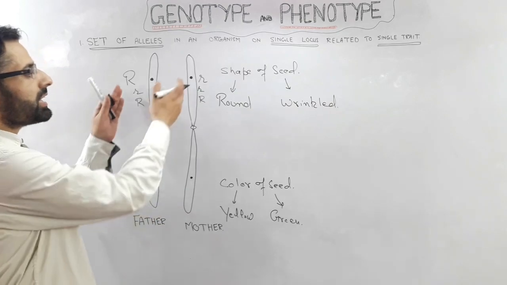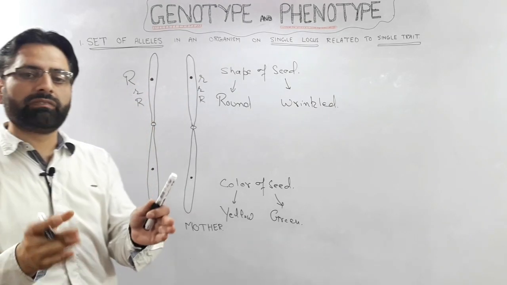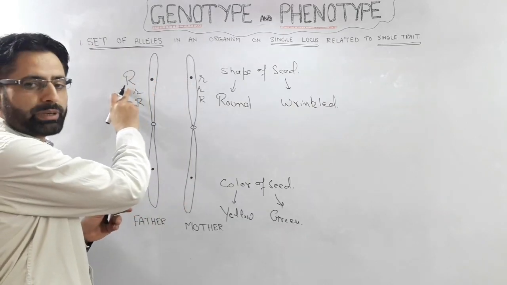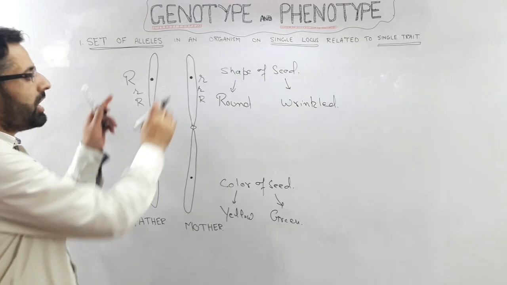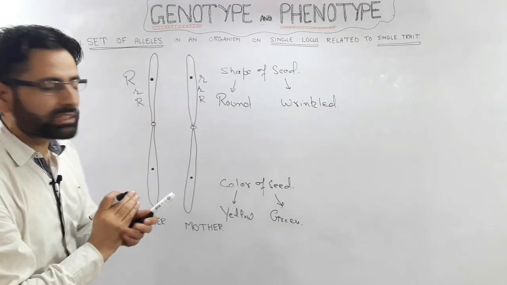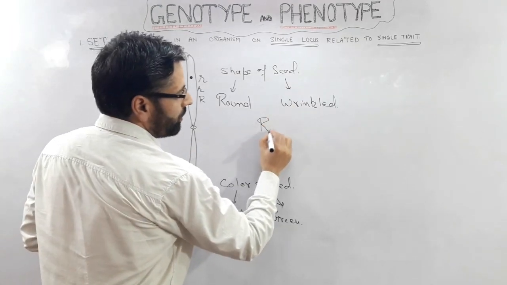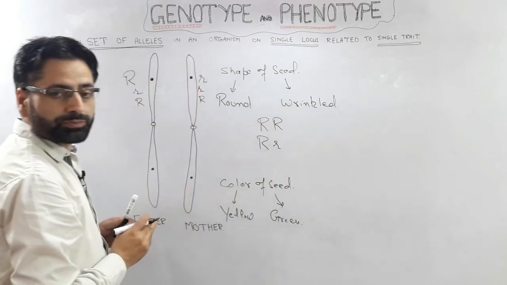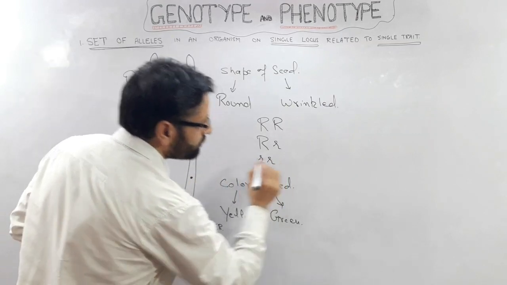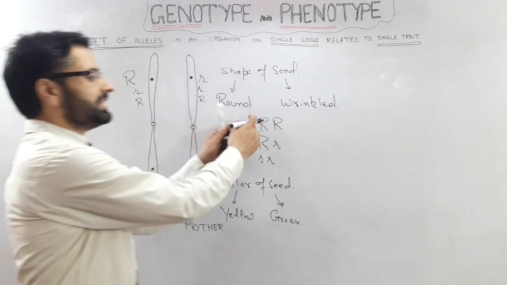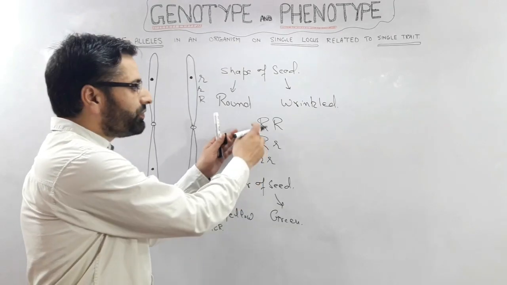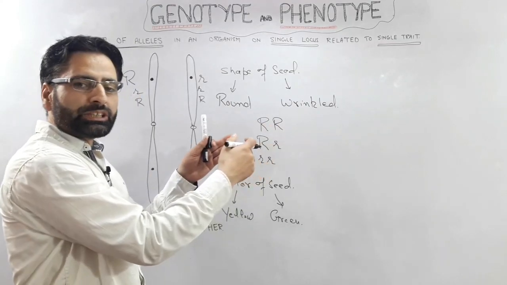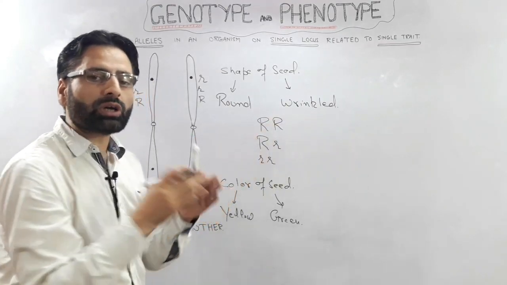That is, there are three possibilities. We have two alleles at this locus which are represented by capital R and small r. Now there are three possible combinations. Either it may be capital R and capital R, or capital R and small r, or small r and small r. So this is the set of alleles. Now with respect to these sets of alleles, we expect the corresponding phenotype or trait.